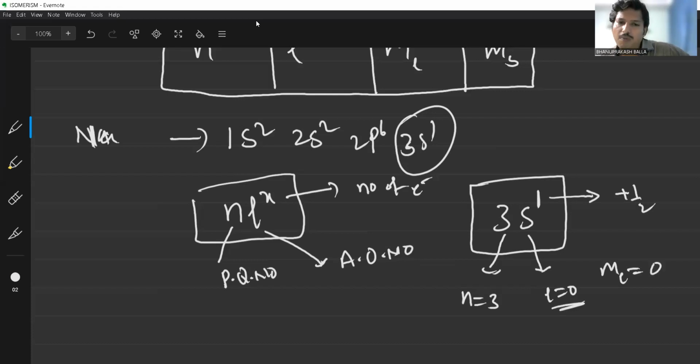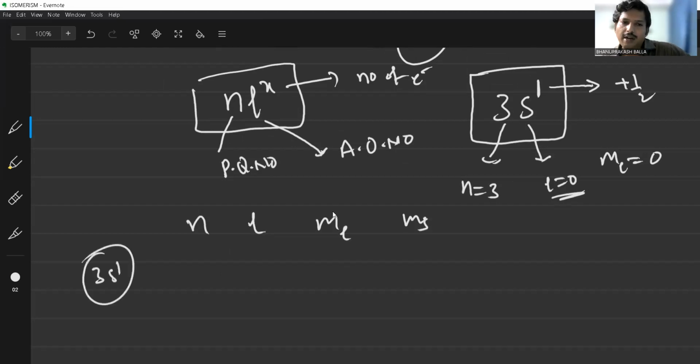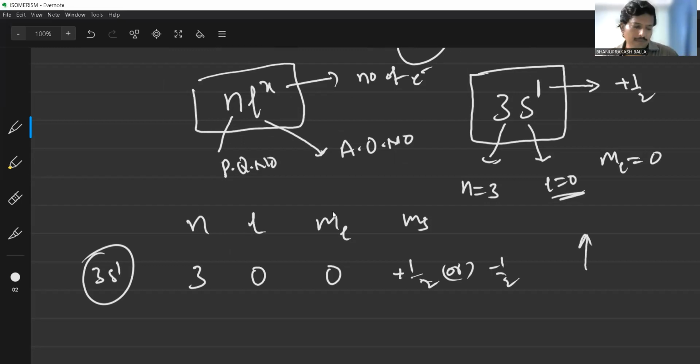So what are the four quantum numbers of the last electron? The n value, l value, ml value, and ms value of 3s1, the differentiating electron of sodium, are 3, 0, 0, and plus half. It is not necessarily plus half; maybe it is considered minus half also. Maybe it is a clockwise spin or anti-clockwise, but generally the spin of the first electron is represented as clockwise only.